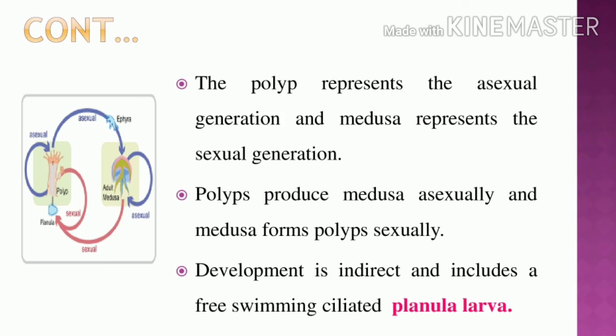Okay, so what is the development? The development is always indirect, and the larval stage produced is called the planula larva. In Porifera, what is the development? Yeah, that is also indirect development. What is the name of the larva in Porifera? Yeah, that is parenchymula and amphiblastula. Okay, so you have to draw the second phylum, Cnidaria. What is the larval stage? That is the planula larva. Okay, can you understand?